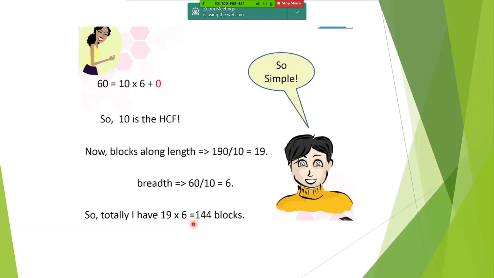Ma'am, it should be 114, shouldn't it? 19 into 6, if I'm not wrong. No, I think 144 only. No, ma'am, it's 114. Yeah. Okay, my bad. Sorry. 114. Okay. Shall I proceed now? Finished, all of you? Just 1 minute, ma'am. Okay. This is 114. Okay.